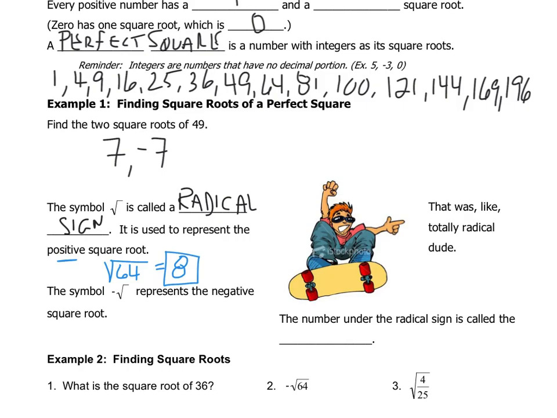Where up above, when we said find the square roots, there's no symbols there, we're just asking, and we want to include both. So with that same idea, when I see this next one, I see the little negative out in front. That would be telling me I want to have the negative square root. So for example, if I saw this, that reads as, what is the negative square root of 36? Which would mean it's not 6 this time. We would only want the negative 6 for my answer.